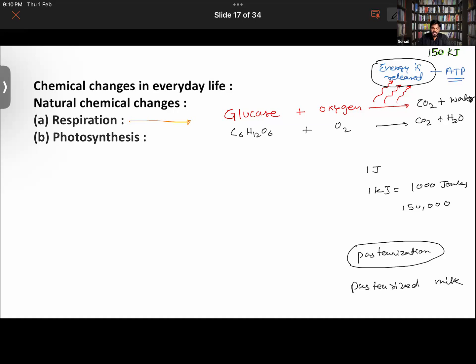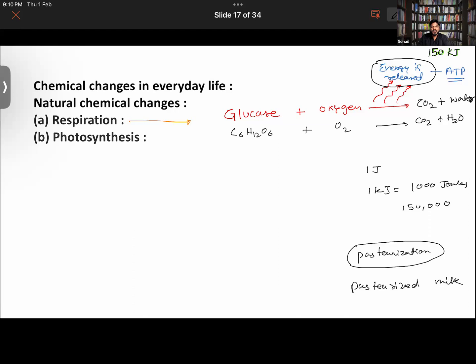No idea. Like in the market, there are packet milks, and some of them are labeled as pasteurized milk. I have heard of them, but I don't know clearly. Okay, let me just explain this. We were discussing this same thing.